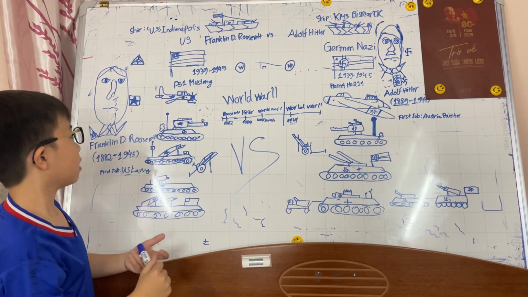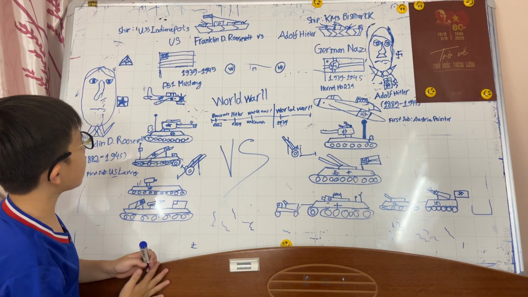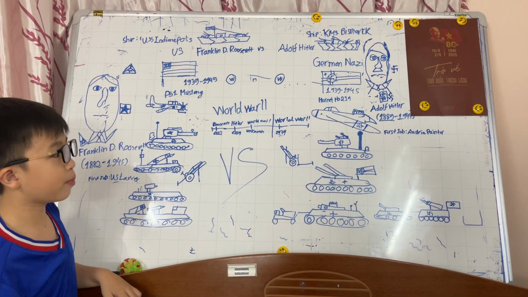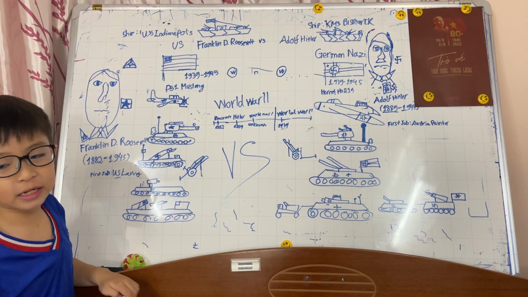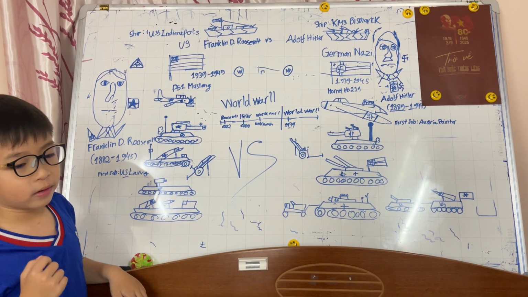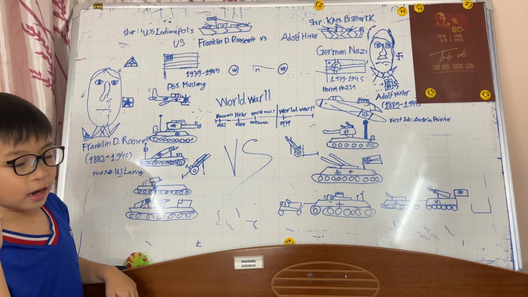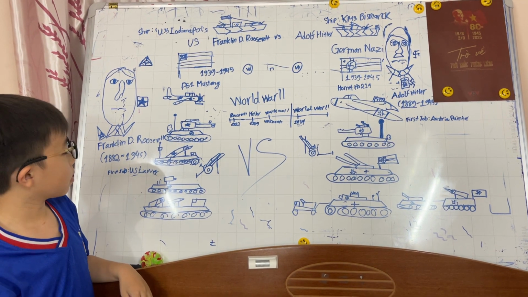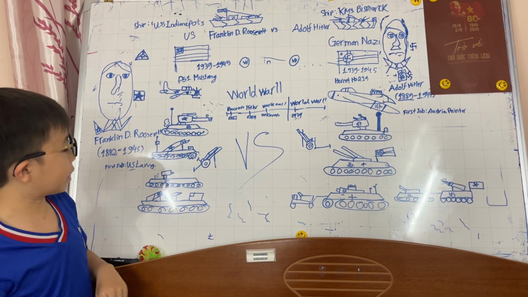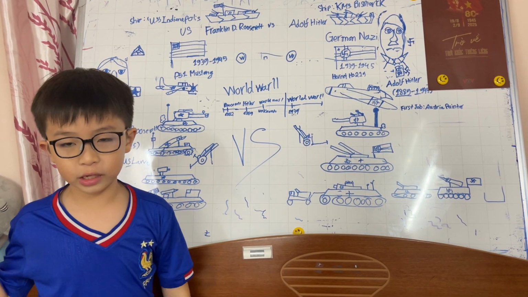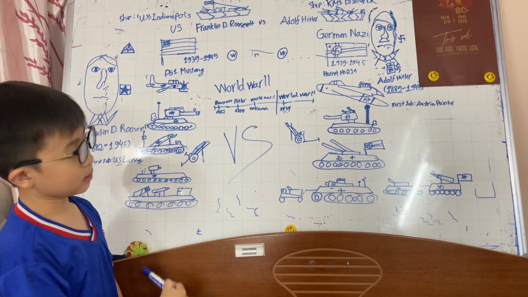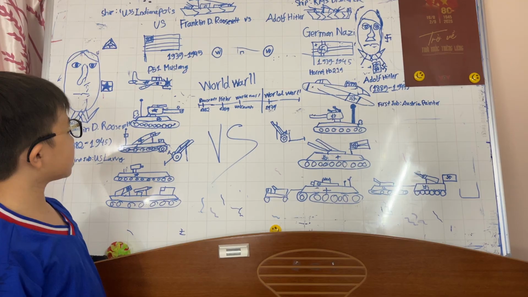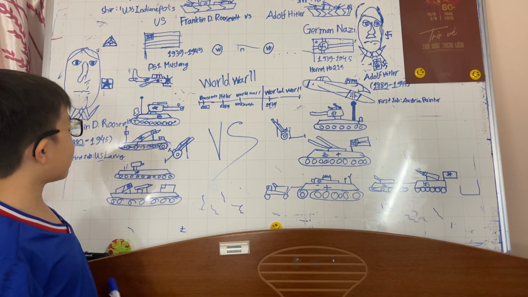P-51 Mustang. This is a propeller plane, and it carries a lot of bombs. Its max speed is about 890 kilometers per hour. Next, we're gonna go to something that goes on the ground. Tanks. These are one of the United States' strongest tanks right now.